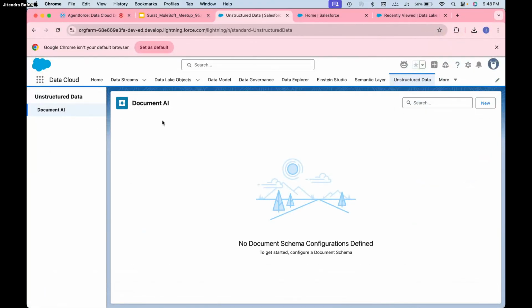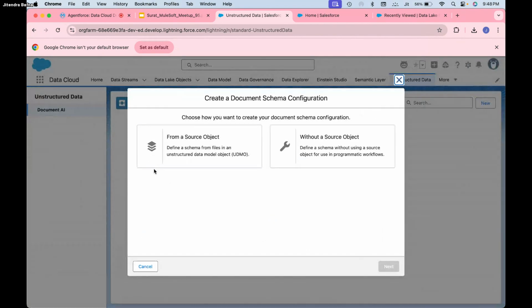Here you can simply go to unstructured data. You can see the document here. You can click on New. Either you can use From Source Object. Right now I don't have any UDMO from which I can define the schema from files in unstructured data. Right now I don't have any file in UDMO, or I can use whatever PDF file I have created right now. I can just import those files here, right? But I will use Without Source Object.